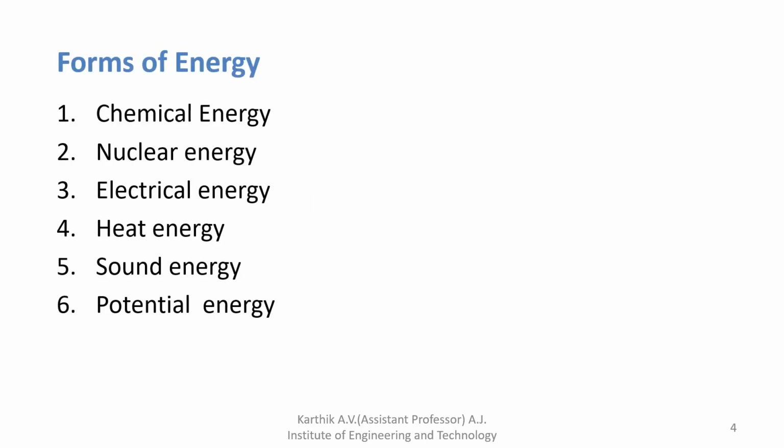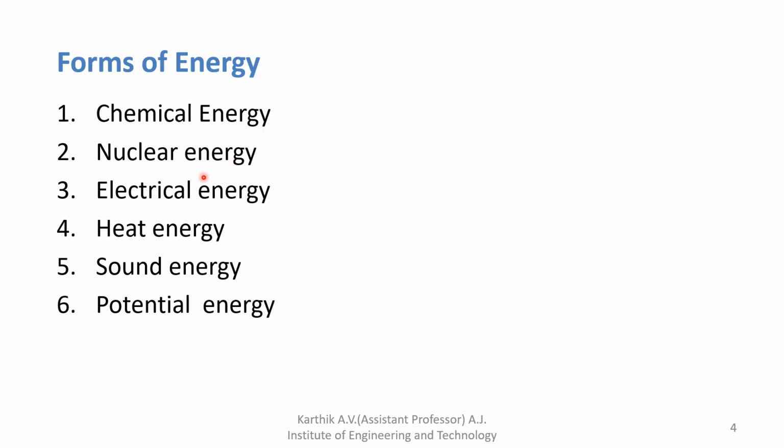Okay, next, the forms of energy. What are the different forms of energy? First one is chemical energy. With the help of a chemical reaction, we can produce some amount of energy, like with uranium isotopes. When a neutron hits the uranium isotope, it splits into several parts, and along with that it produces heat as well as light energy. That is one of the chemical reaction energies.